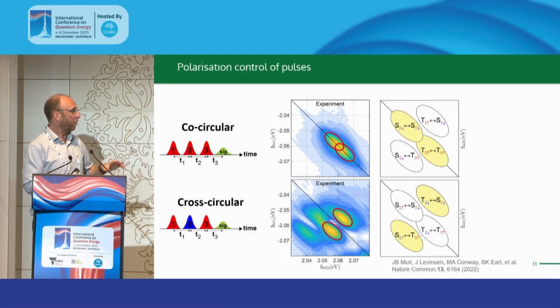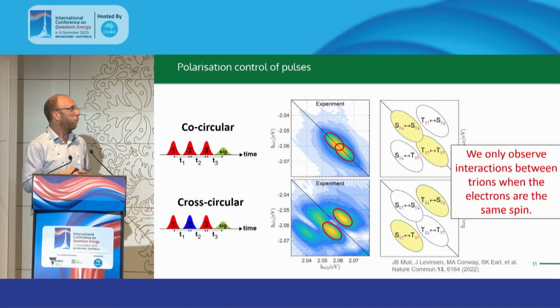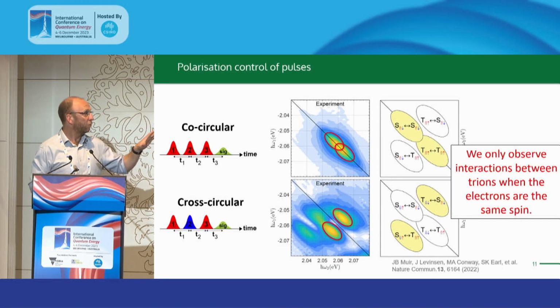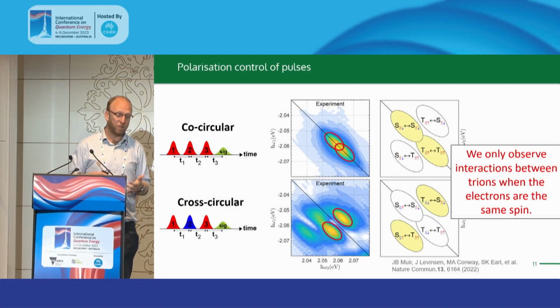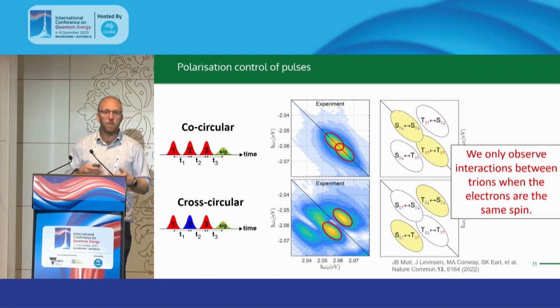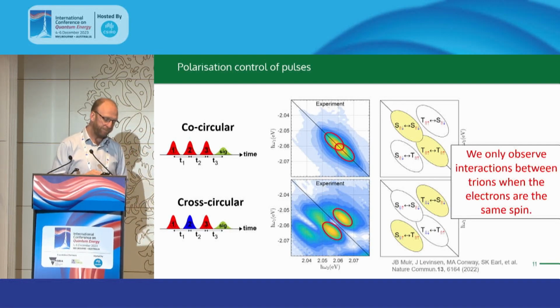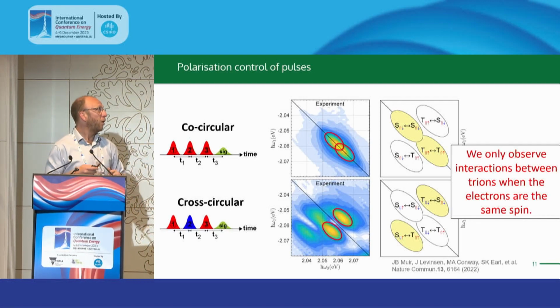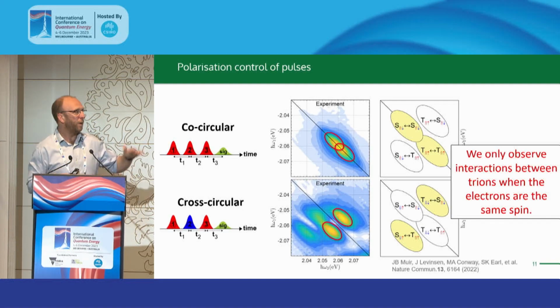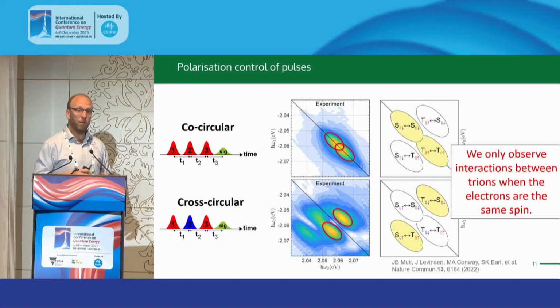I won't go through all of the details there, but basically we can see just from these selection rules that we're only observing interactions between the trions when the electrons have the same spin, so when those doped electrons have the same spin. I won't go through the details of where that comes from, but basically it comes from a phase space filling type effect, which essentially results from the Pauli exclusion principle, where we'll see strong repulsive interactions when we've got the electrons in the same Fermi sea.